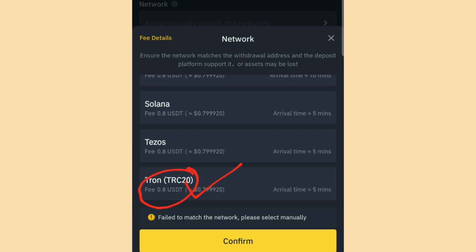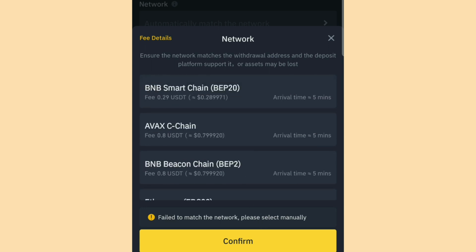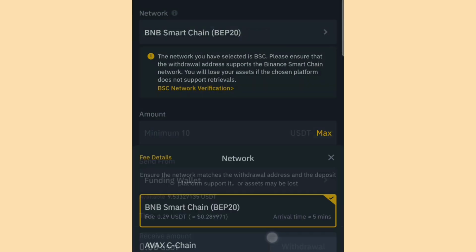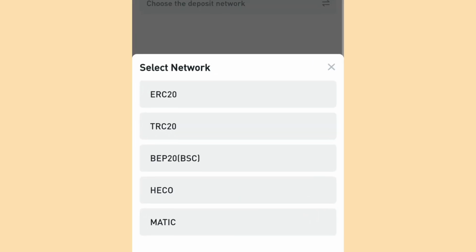So having known this, you notice that the one with the lowest network fee is BEP20, and that's what we are going to use for this transfer. You understand? The one with the lowest fee is BEP20. So we now tap on BEP20. Confirm. So you can now go over to your LBank and select your deposit network as BEP20.